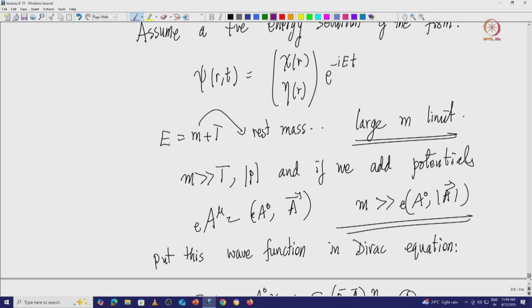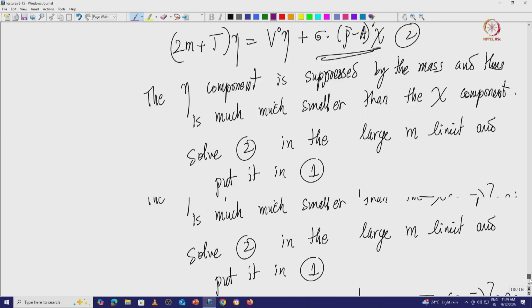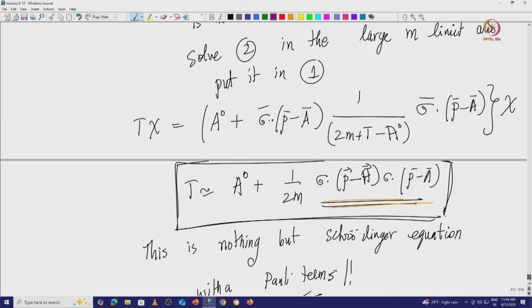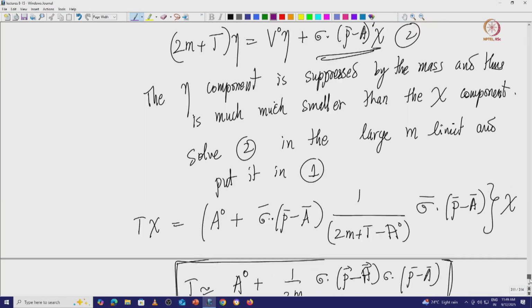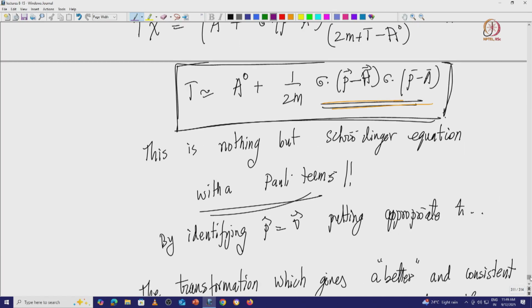Now given this large limit, we try to derive it, and we end up having the Schrodinger equation. After derivation we put it back into the Dirac equation, and we see that the lower component is much smaller than the upper component. So we solve equation 2 in the large m limit and put it back in 1. That gives you the Schrodinger equation with Pauli terms. So this is all consistent.